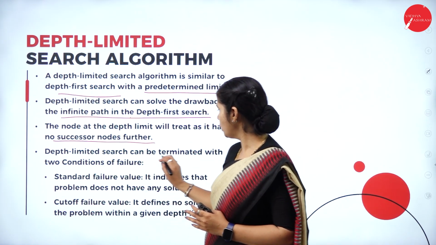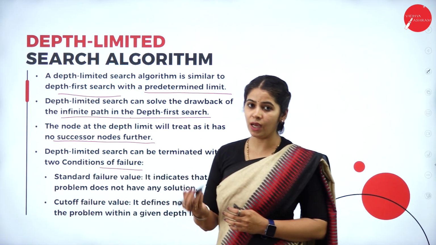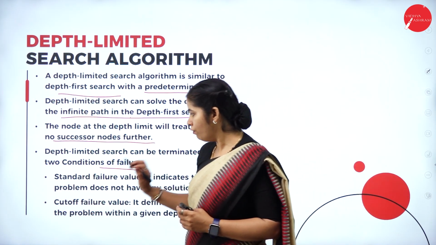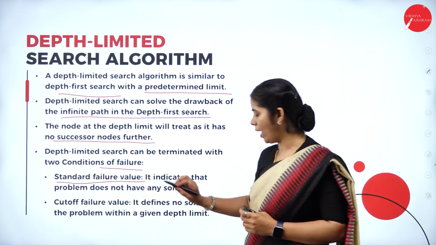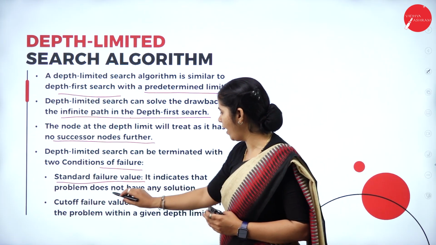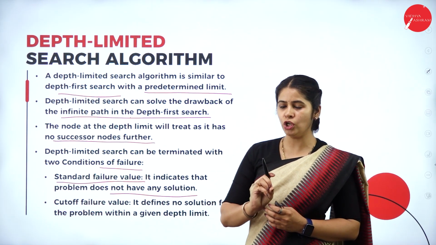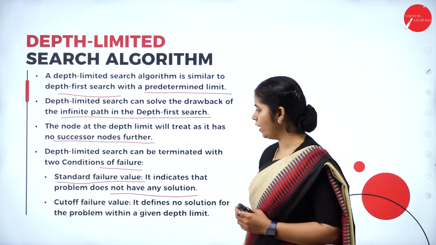The depth limited search can be terminated with two kinds of failure. The first one is the standard failure value: if the search fails and we do not find any solution for that particular searching element, that is a standard failure value.